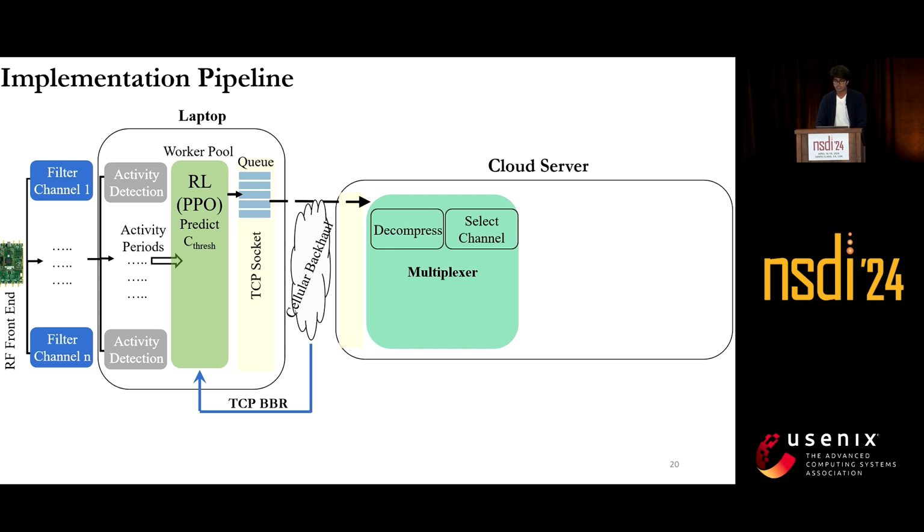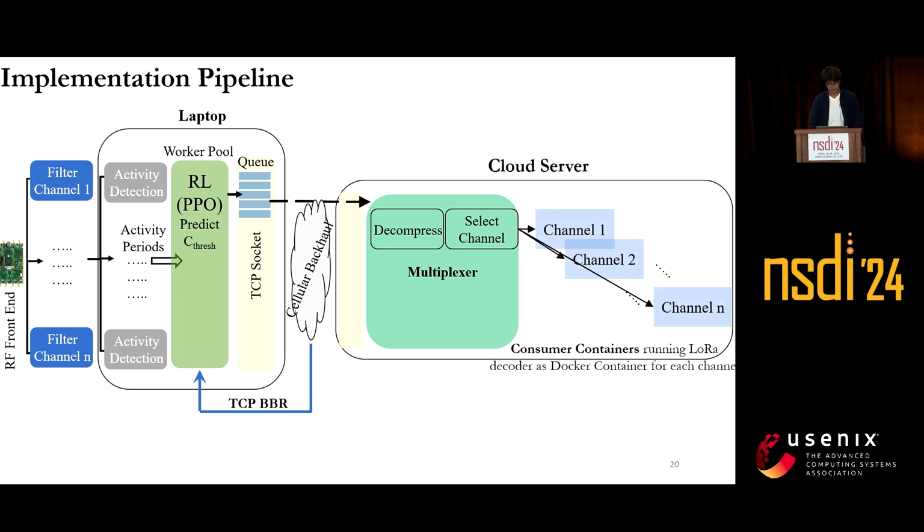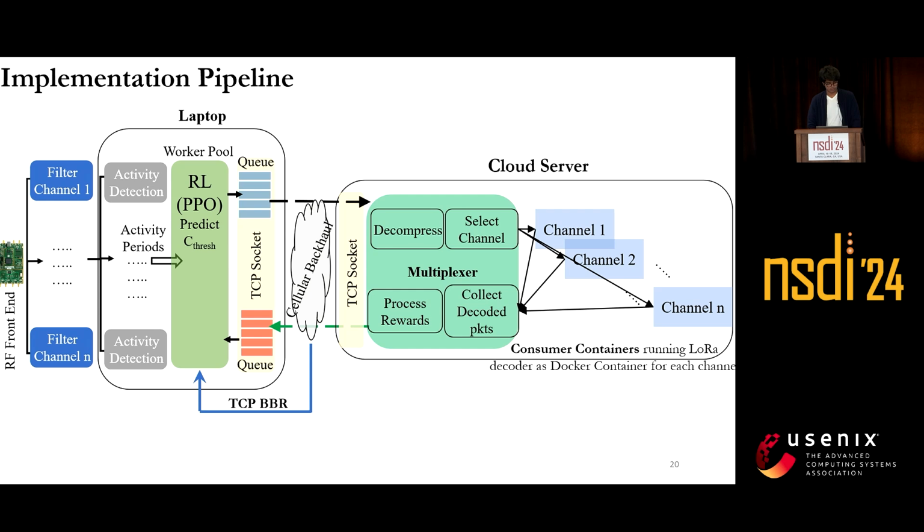We implement the cloud server in Microsoft Azure. All these TCP packets are sent to a multiplexer in the cloud, which first decompresses the incoming packets, and then using some metadata in the packets, it assigns each packet to a consumer container. For each channel, we have a separate consumer container, which runs the LoRa decoder as a Docker container. From all these containers, packets are decoded and then are again collected by this multiplexer, which computes the reward and sends it back to the RL agent, which again updates its policy function.